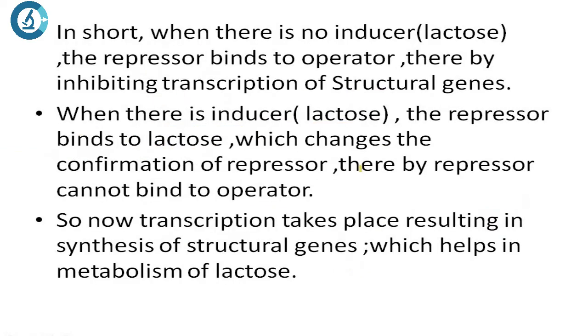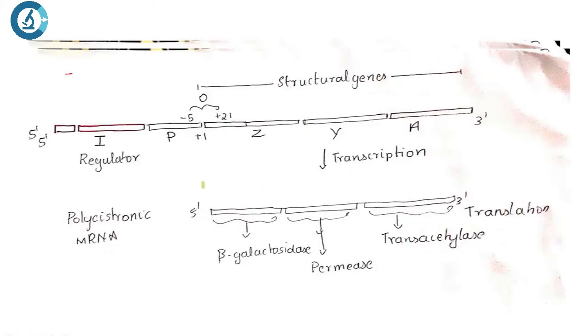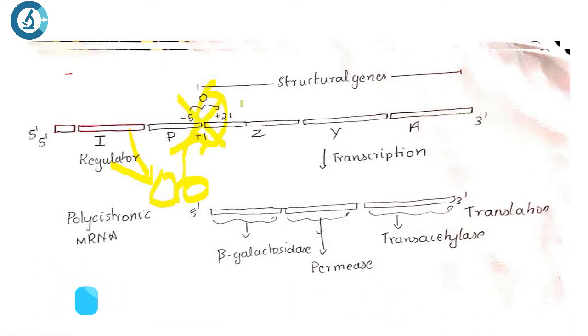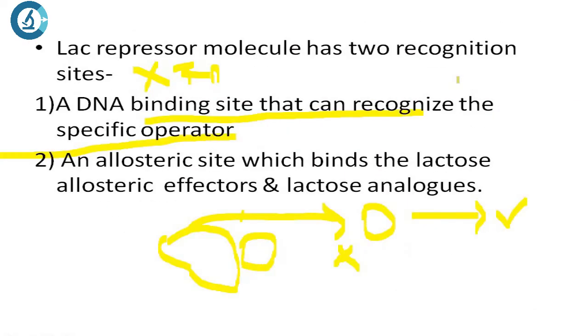I think I have a picture. Here you can see this is the regulator gene. This regulator gene produces a regulatory protein, and this regulatory protein goes and binds to the operator. Now what happens if lactose is present in the medium? The lactose will bind to the regulatory protein, otherwise called the repressor protein, and hence the repressor protein cannot bind to the operator, and the structural genes will be transcribed successfully. This is what is happening.